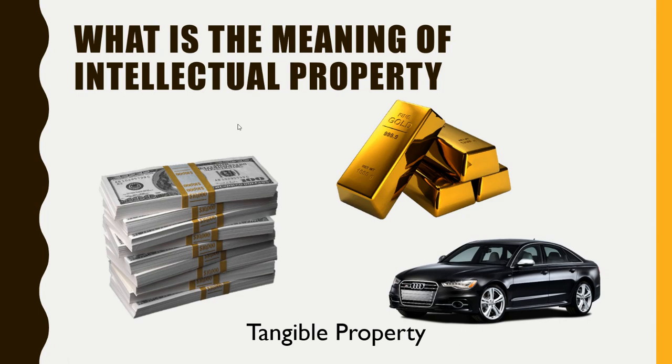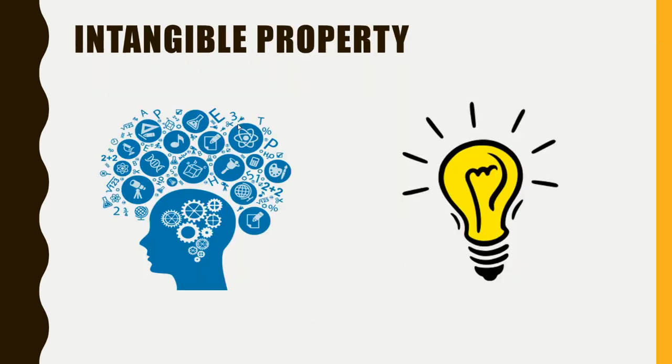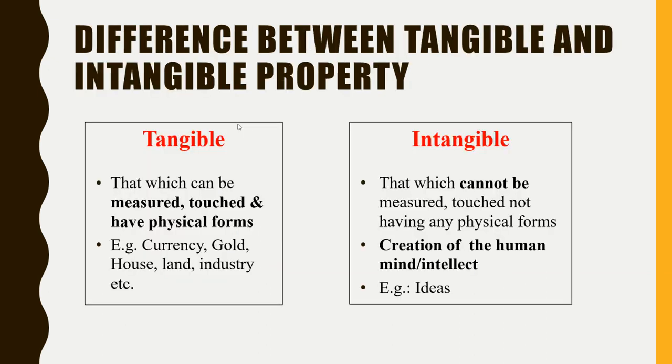So first of all, what is the meaning of intellectual property? Firstly, we need to see what is property. Anything that has some value, like currency, gold, car, land, house, everything comes under property, right? And intellectual property is a type of intangible property, an idea or innovation or expression. A tangible property can be measured, touched, and has a physical form, like currency, gold, house, etc.